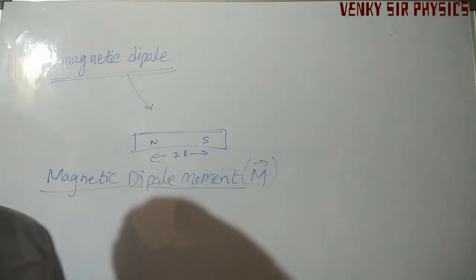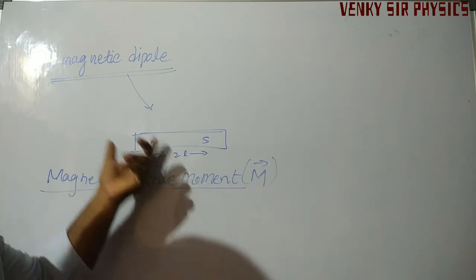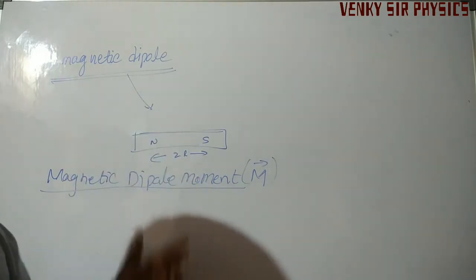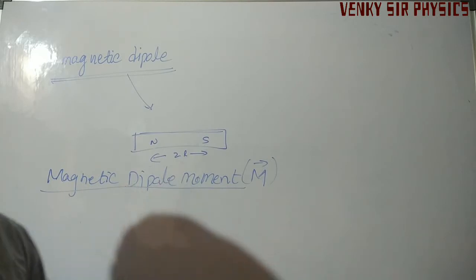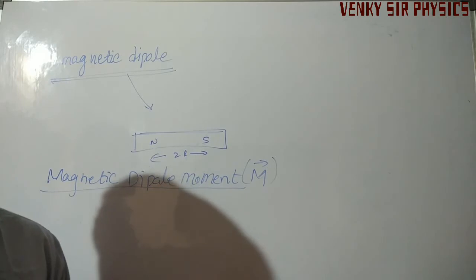Once again, the magnetic dipole moment is defined as simply the product of magnetic pole strength with the separating distance. It is the product of the two.